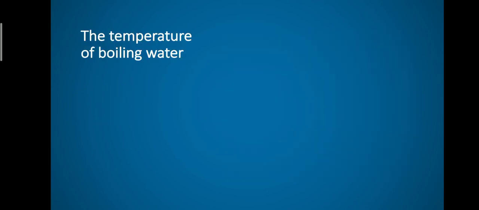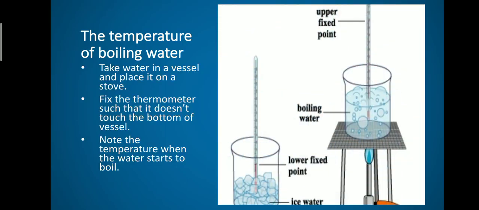And next one, the temperature of boiling water. How can you find out the temperature of boiling water? This is an experimental setup. You can do this activity at home with your parents' guidance. You can take a vessel and keep it on a stove, light the stove and increase the temperature. You have to fix a thermometer inside the vessel such that the thermometer tip doesn't touch the bottom of the vessel.